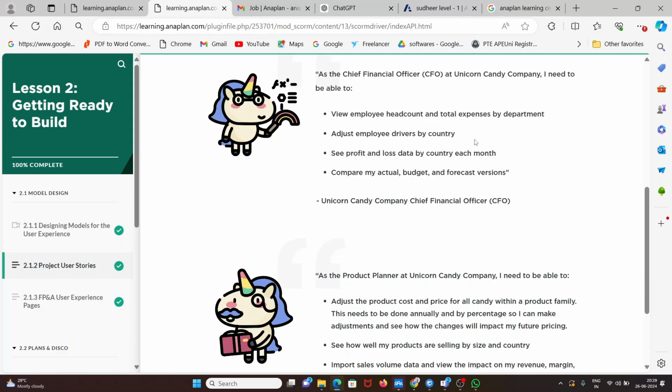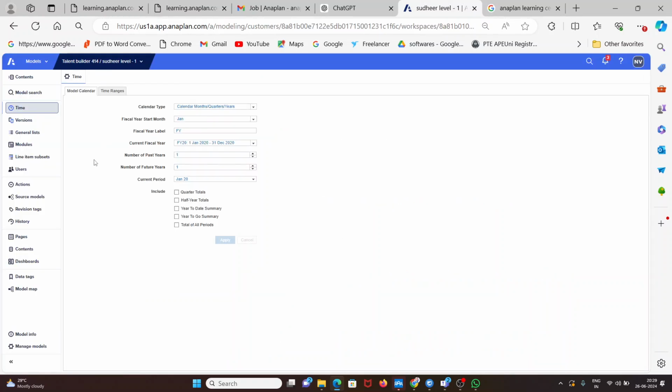No, right? So we have to set the time, like what the past year data is and how many future years we want. Then after applying all this, it will apply to the entire module, and we can plan here.